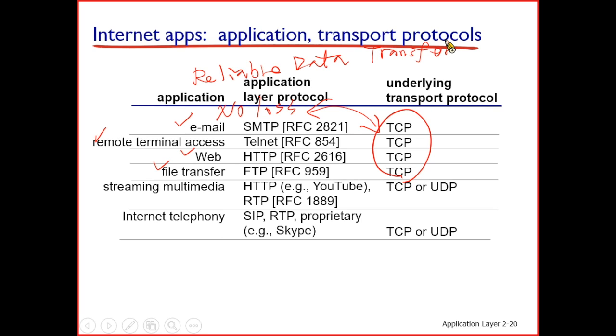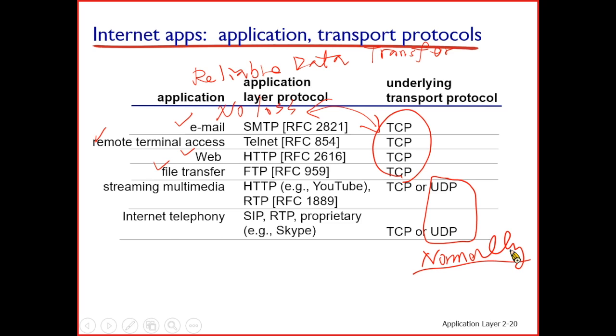As for streaming multimedia and internet telephony, normally this one. Why? Because with multimedia or internet telephony, we want to have our own rate. We want to avoid rate throttling, because TCP throttles the rate, so we don't want that feature.